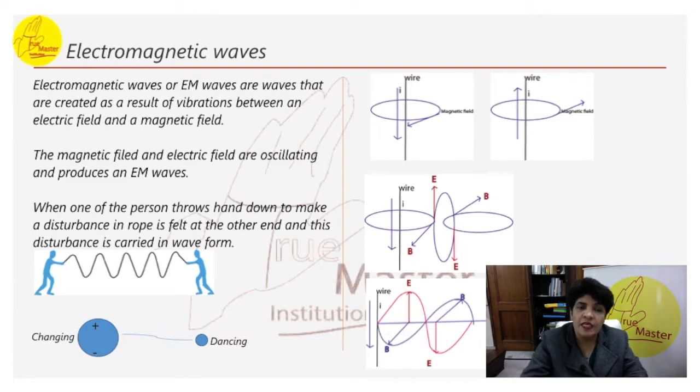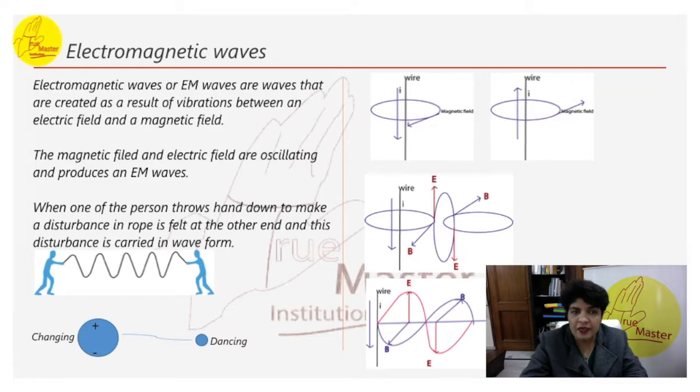Electromagnetic waves, or EM waves, are waves that are created as a result of vibrations between the electric field and magnetic field. The magnetic field and electric field are oscillating and produce an EM wave.